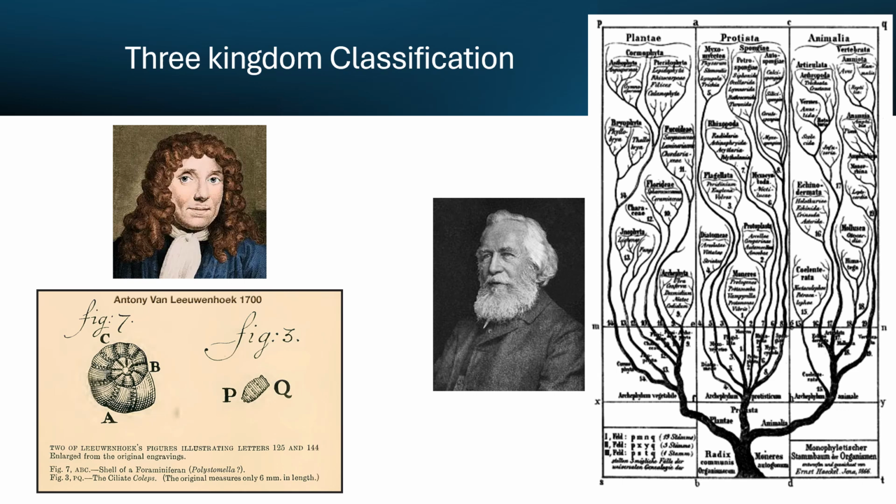Ernst Haeckel proposed the kingdom Protista, which you can see in this tree right in the center. That kingdom Protista included all the primitive organisms that were not plants and not animals, all the single-celled microscopic primitive organisms, as he called them.